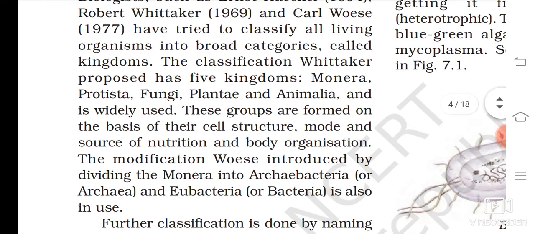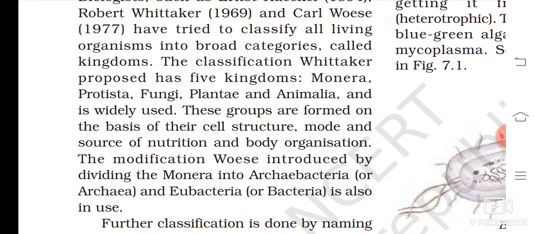The classification Whittaker proposed has a five kingdom classification. If you want to underline, you can underline this five kingdom classification: Monera, Protista, Fungi, Plantae, Animalia, and it is widely used. This is the knowledge for this chapter, so I am going through it. Though it is excluded, you should have some idea of this topic. These groups are formed on the basis of their cell structure, mode and source of nutrition, autotrophic or heterotrophic, as I told, and body organization.